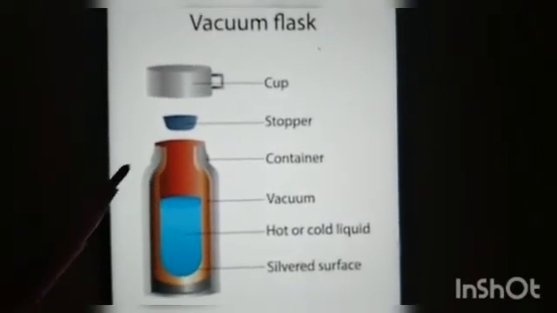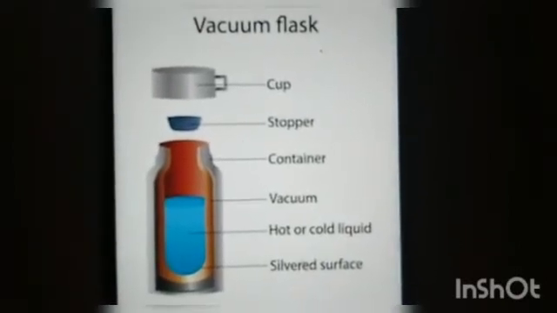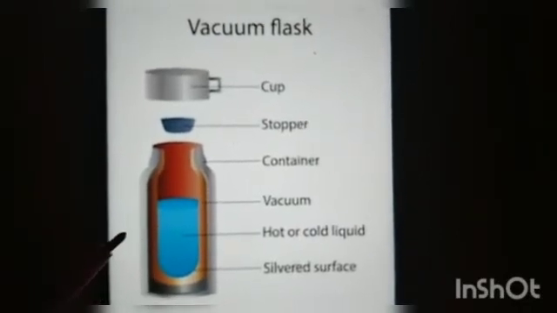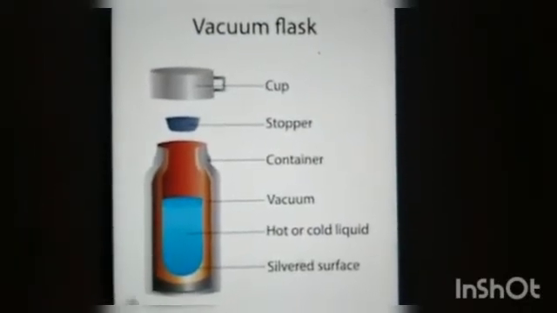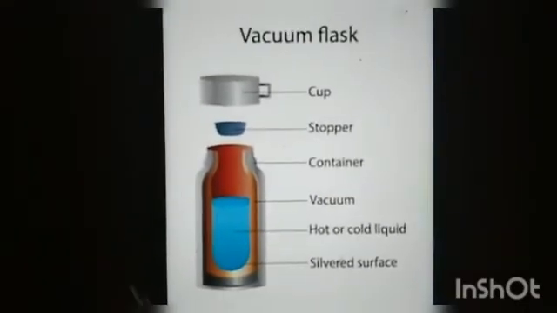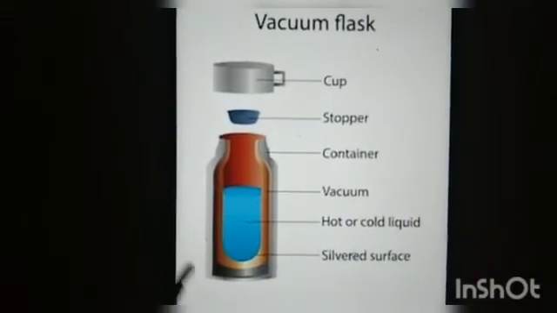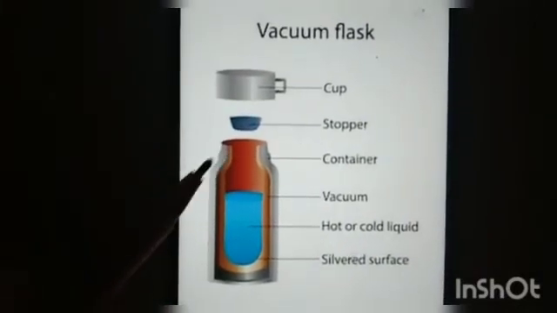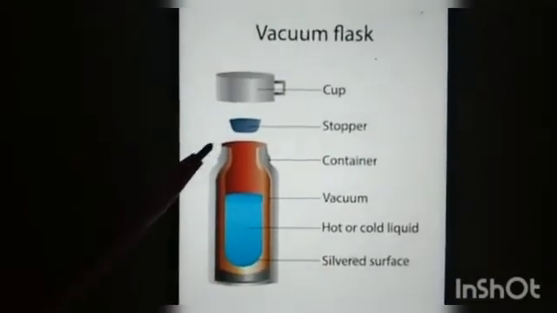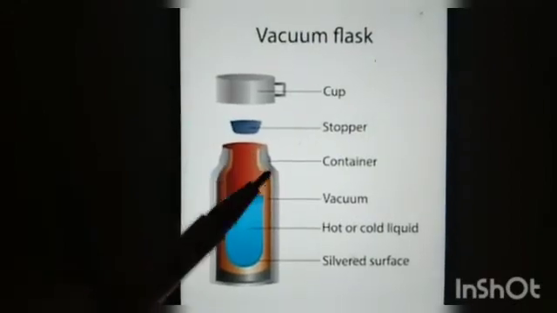You can see this is made up of two walls, an inner layer and an outer covering. The air between these two walls is removed and the opening is sealed. So they remove all the air, create a vacuum, and seal it at the tip.